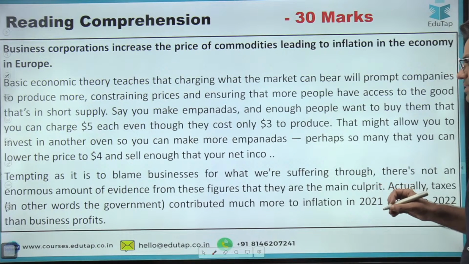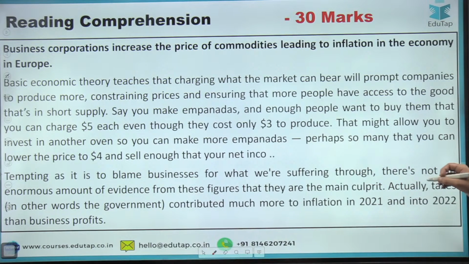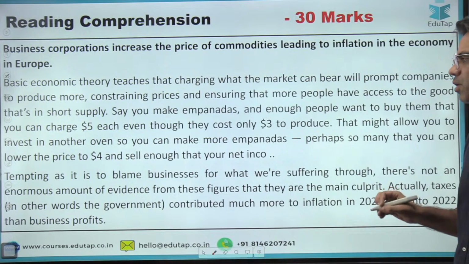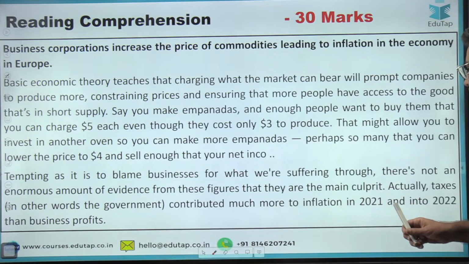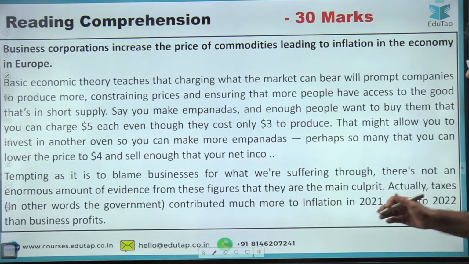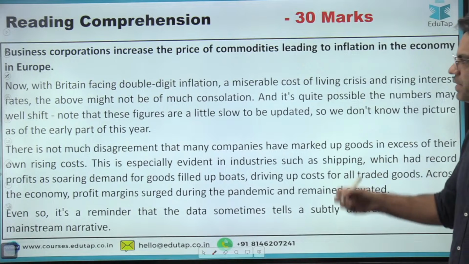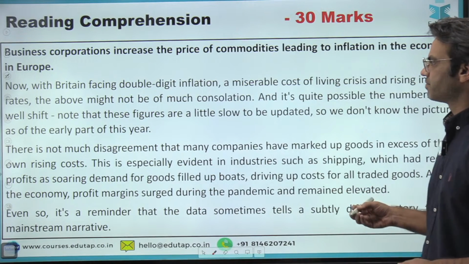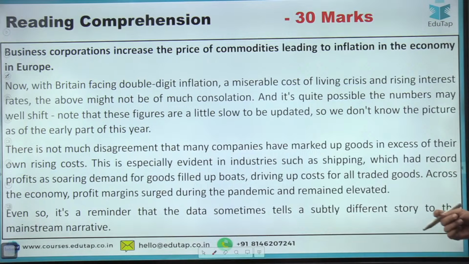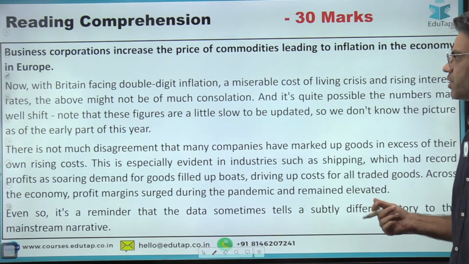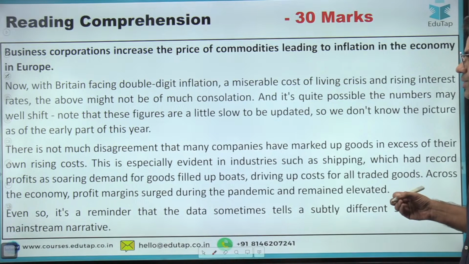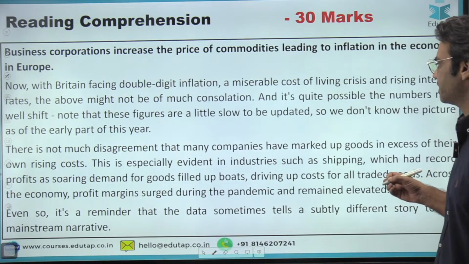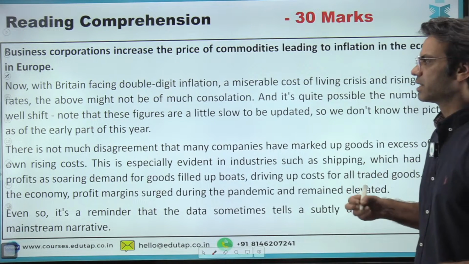Tempting as it is to blame businesses for what we are suffering through, there is not an enormous amount of evidence from these figures that they are the main culprit. Actually, taxes contributed much more to inflation in 2021 and into 2022 than business profits. That's the other theory. Now, with Britain facing double-digit inflation, a miserable cost of living crisis and rising interest rates, the above might not be of much consolation. And it's quite possible that the numbers may well shift. Note that these figures are a little slow to be updated, so we do not know the picture as of the early part of this year.